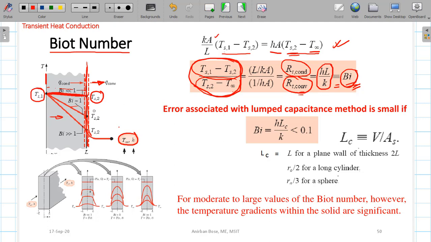On the other hand, if the Biot number is large, it means this quantity will gradually become large with respect to the denominator.